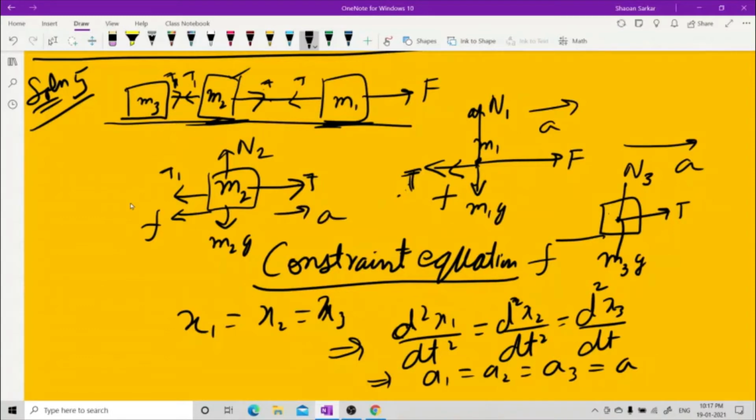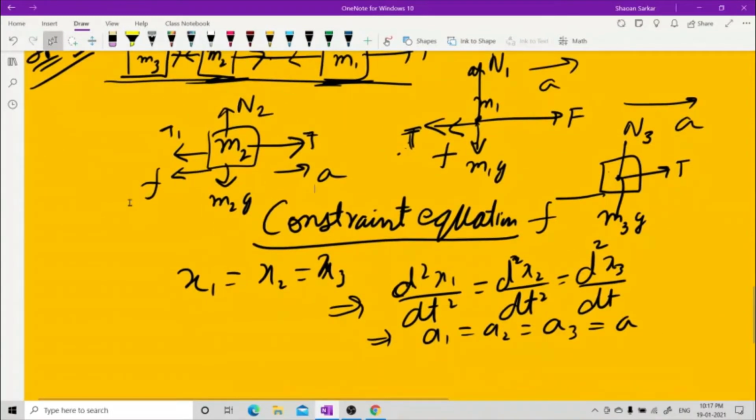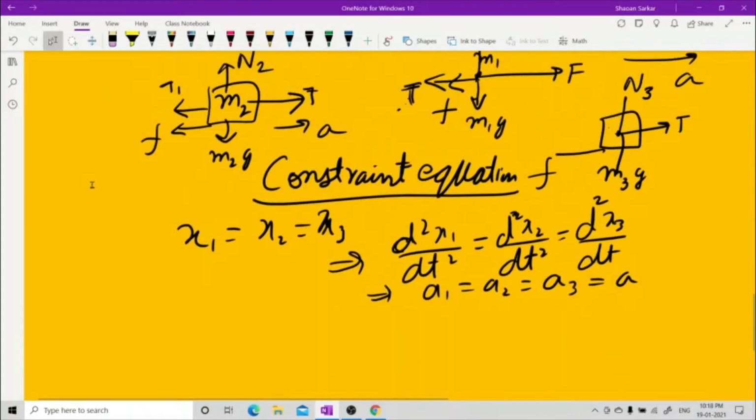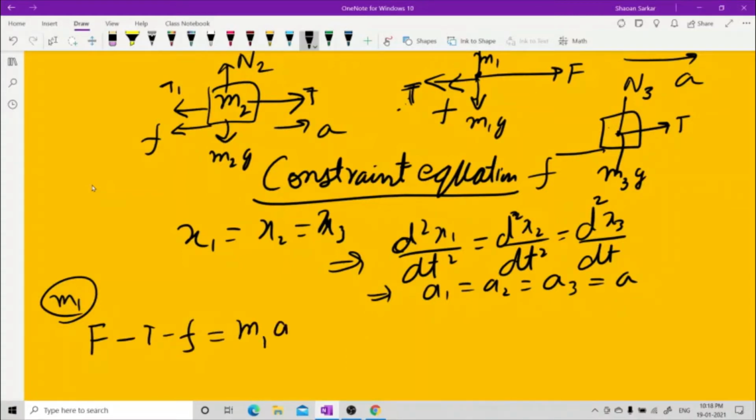I'm not going to solve this for you for sure. This is for the first body, the m1 body. I'm writing down the equation. Solve it on your own, and if you don't make mistakes, things will be fine. See, for the first one, I'm talking about the m1 body: F minus T minus f equal to m1a.